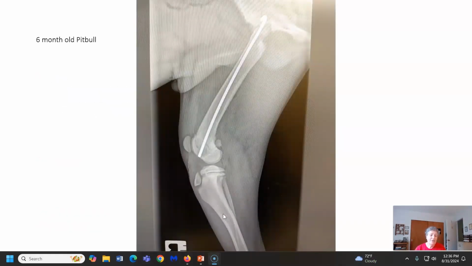The reason I have this radiograph here is to illustrate the proximal tibial growth plate. So that is a growth plate through the upper or proximal tibia. This is a growth plate through the tibial tuberosity. So there's two separate growth plates in the proximal tibia. And this is a view that you would want if you wanted to take an x-ray of your dog to see if the growth plates are closed.